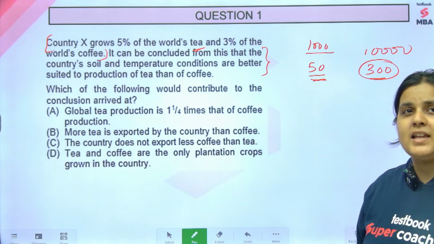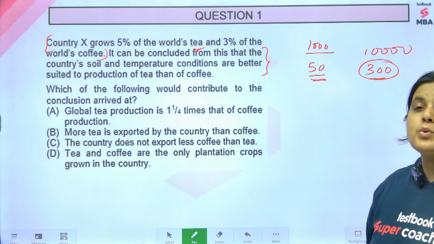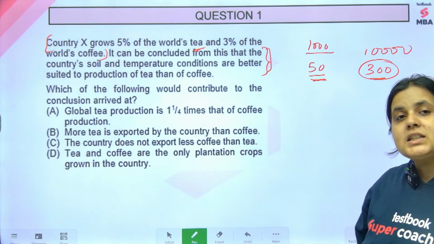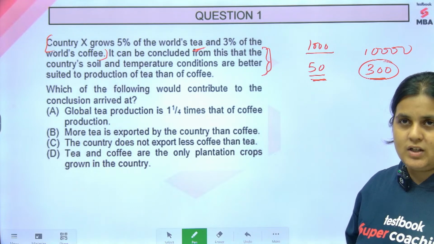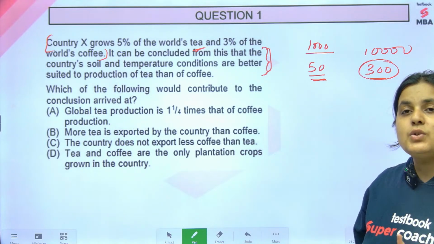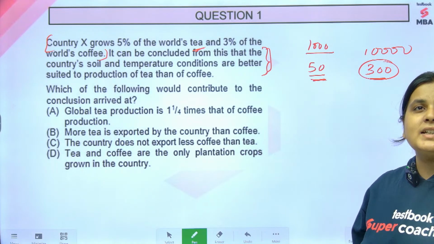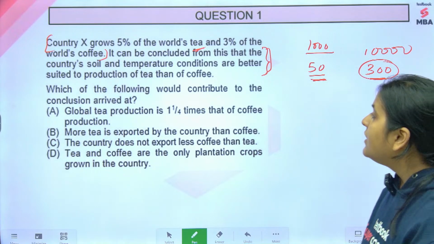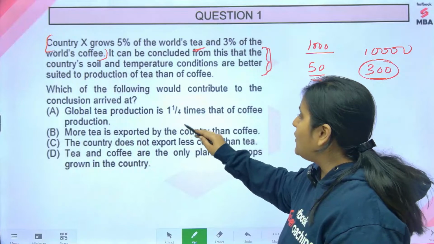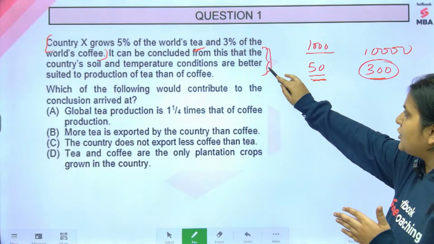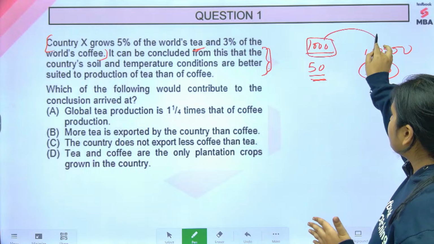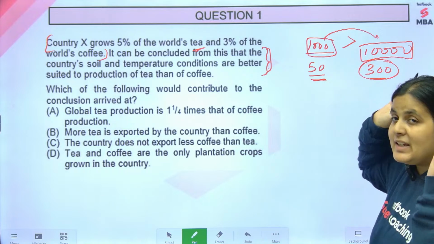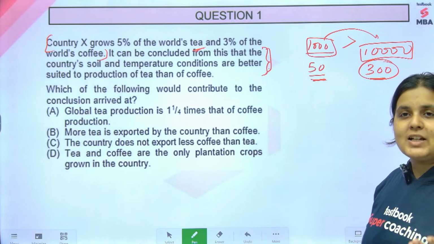Something else is missing. So, which of the following would contribute to the conclusion arrived at? That means if we need this to be true, what other data should be known? What you need to know is the actual numbers of global tea and global coffee. Make sense? Simple logical reasoning, right? So global tea production is 1/4 times that of coffee. If this were to be true, we need the global tea production to be more than the world's coffee production. Only then can this conclusion be logically arrived at.